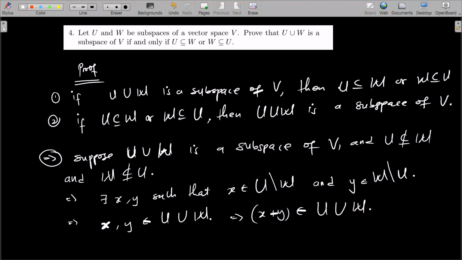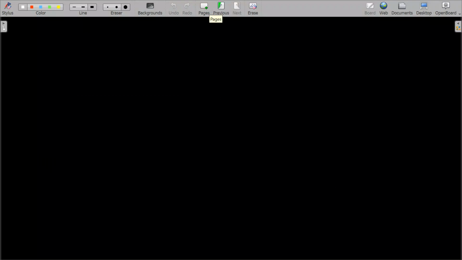and this is coming from the idea that U union W is a subspace, and if something is a subspace, then any two vectors that you pick in this subspace, when you add them, you get something in the same subspace. So when you pick x and y which belong to U union W, their sum should also belong to U union W. Okay, now let's go ahead and apply the definition of union here.